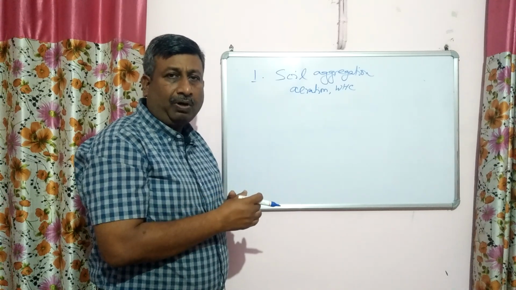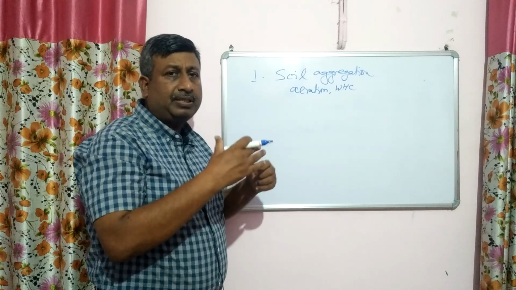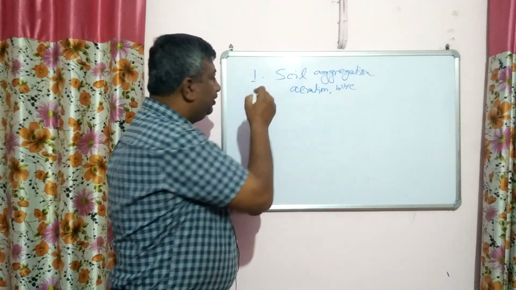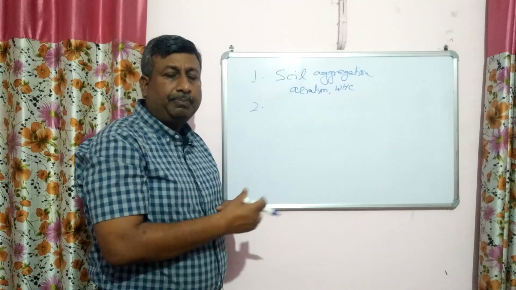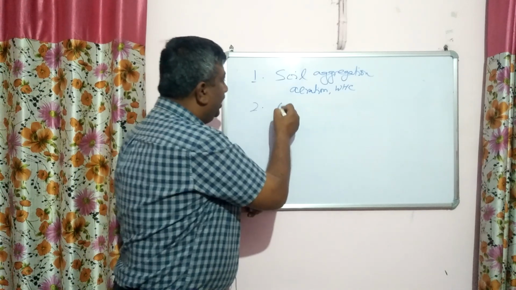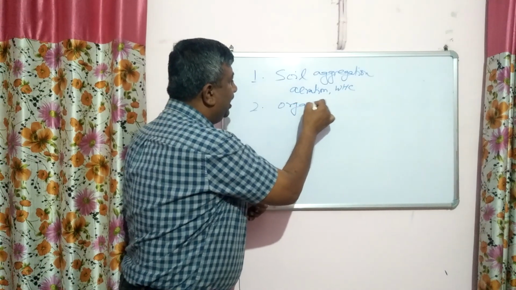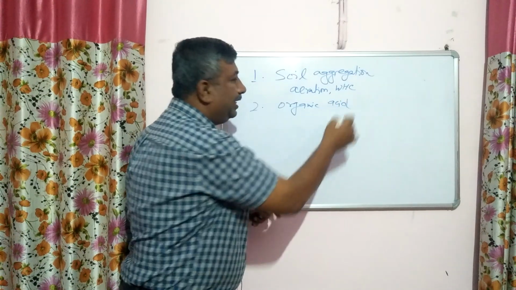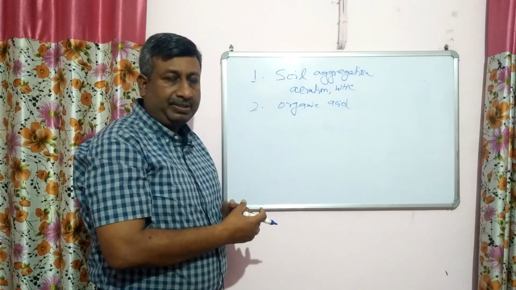So this is the impact of organic matter. There are numerous advantages. During organic matter decomposition, organic acids are produced, and these organic acids are very helpful in reducing the salinity and alkalinity of soil. It means soil improvement is there.